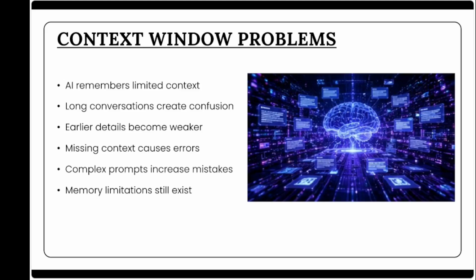When critical context becomes weak, the AI may start making incorrect assumptions or generating incorrect details. Complex prompts with multiple instructions can also overload the system and increase the probability of hallucinations. Sometimes the model attempts to maintain conversational flow even when important information is missing. Instead of admitting uncertainty, it predicts what seems statistically plausible.